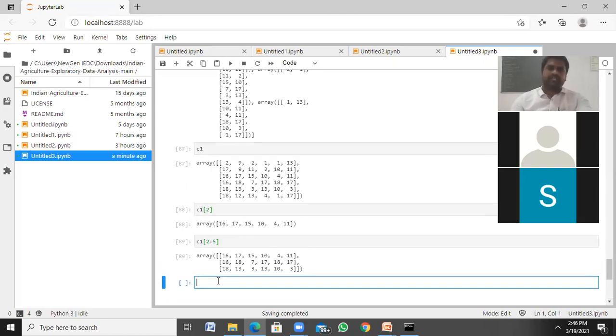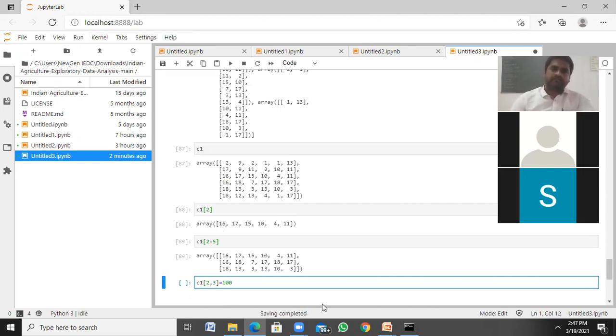It is the same way, whatever we use in a list, we can. So if I want to update here, 2 comma 3, 0, 1, 2, 0, 1, 2, 3, the 10 will be replaced as 100.